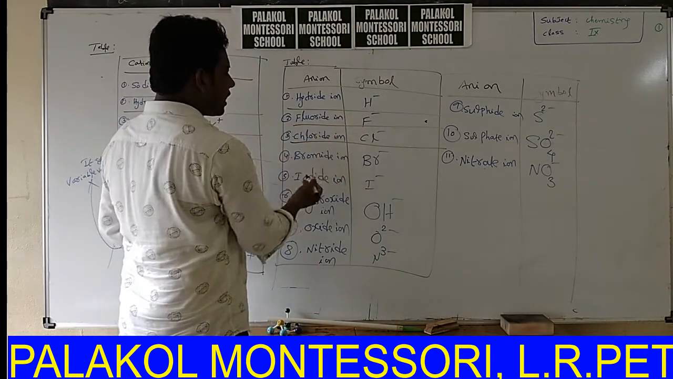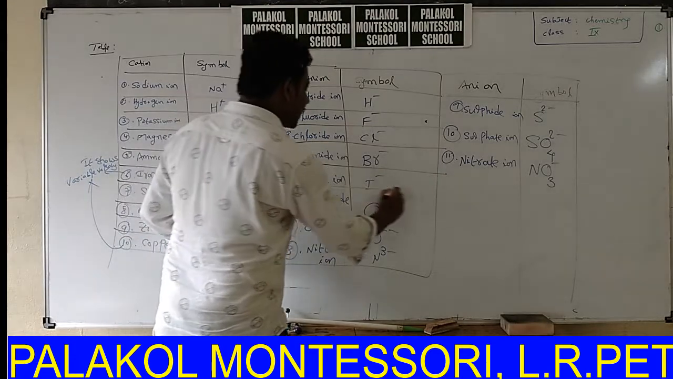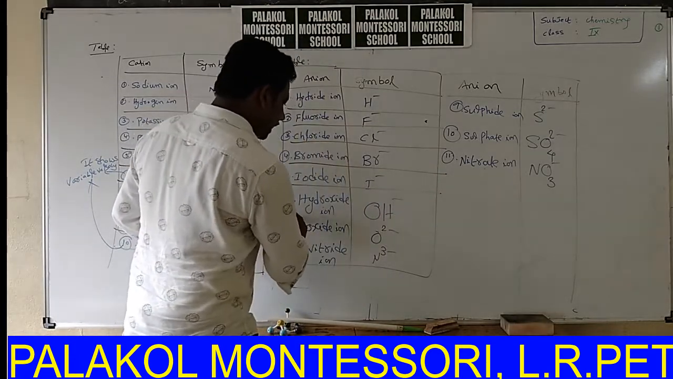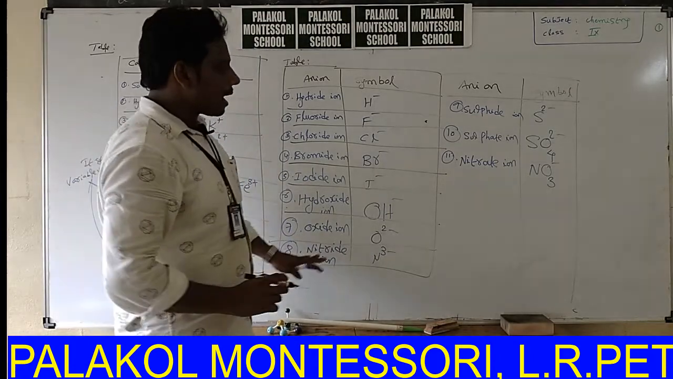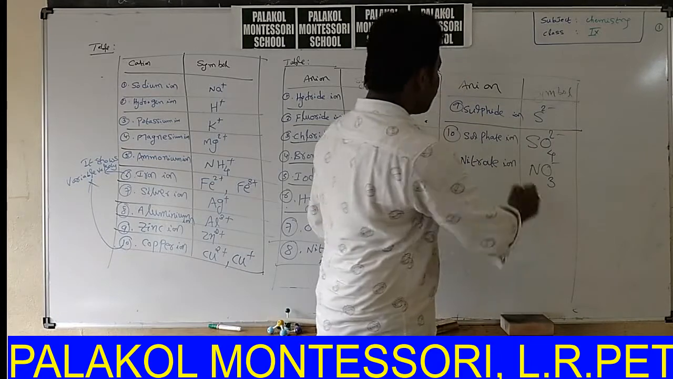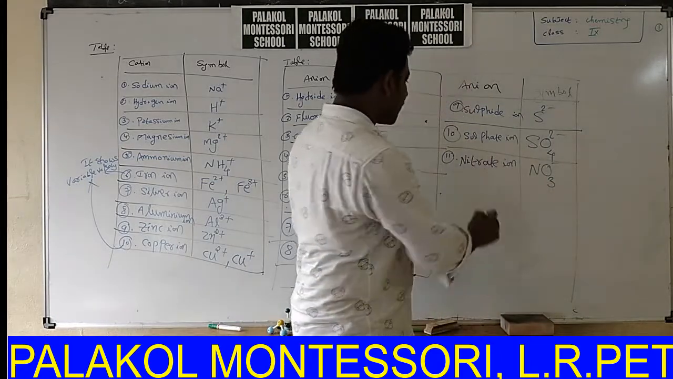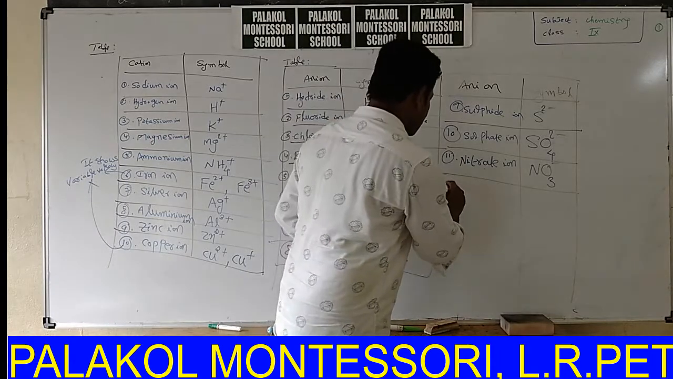Okay, hydride ion, H minus. Fluoride ion, F minus. Chloride ion, Cl minus. Bromide ion, Br minus. Iodide ion, I minus. Hydroxide ion, OH minus. Oxide ion, O2 minus. Nitride ion, N3 minus. Sulfide ion, S2 minus. Sulfate ion, SO4 2 minus. Nitrate ion, NO3 minus.